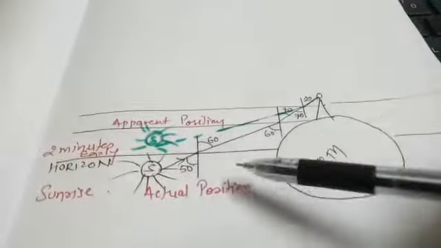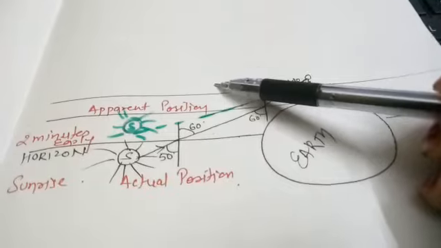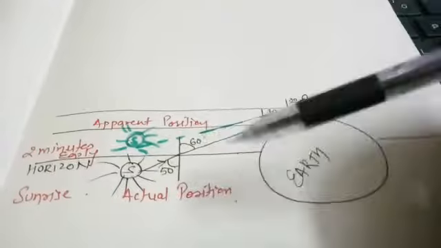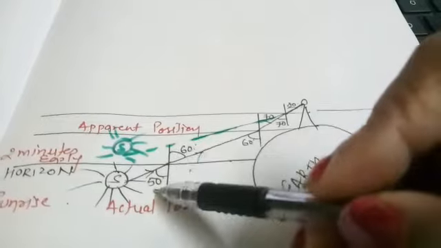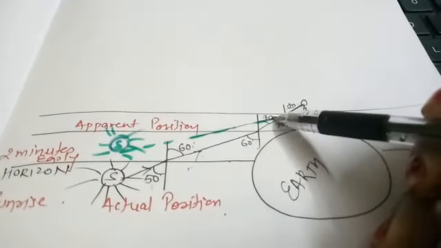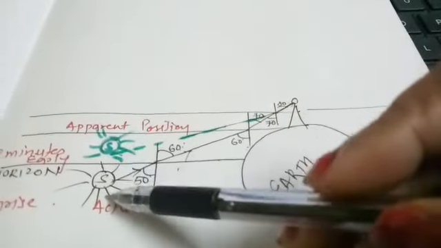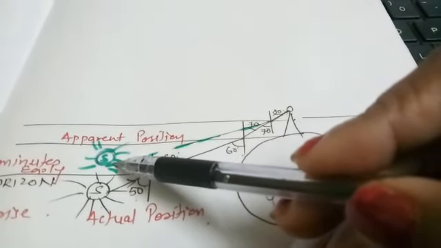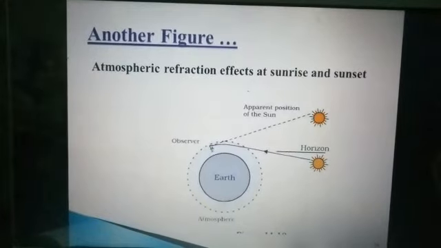What happens? Sun. So when you are moving up, what happens? Density gradually, atmospheric refractive index gradually decreases. So when denser to rarer medium, it moves away from normal. Away from normal means angle increases. एंगल बढ़ जाता है, 50 है 60 हो जाएगा, 60 है 70 हो जाएगा. But the point means observation of the observer is straight. So actual position of sun is here but he is observing here. आपको 2 मिनट पहले सन दिख जाता है. उसी तरीके से at the time of sunset 2 मिनट बाद डूबता है. आपको लगता है कि वो डूब गया है बट 2 मिनट के बाद वो डूबता है.